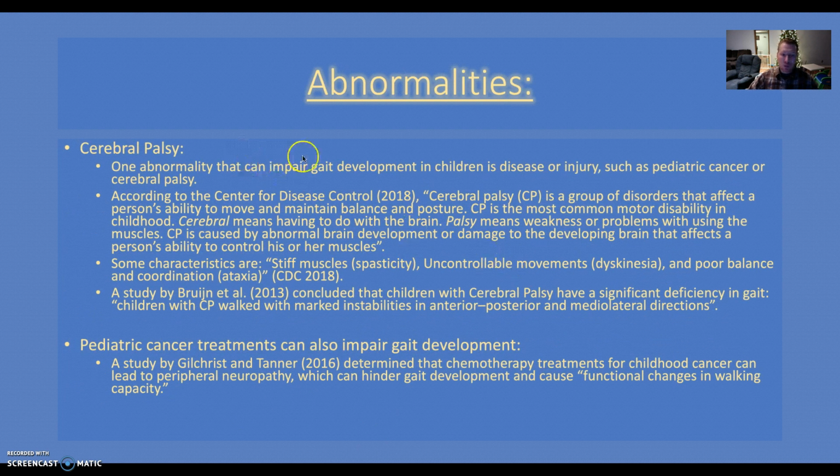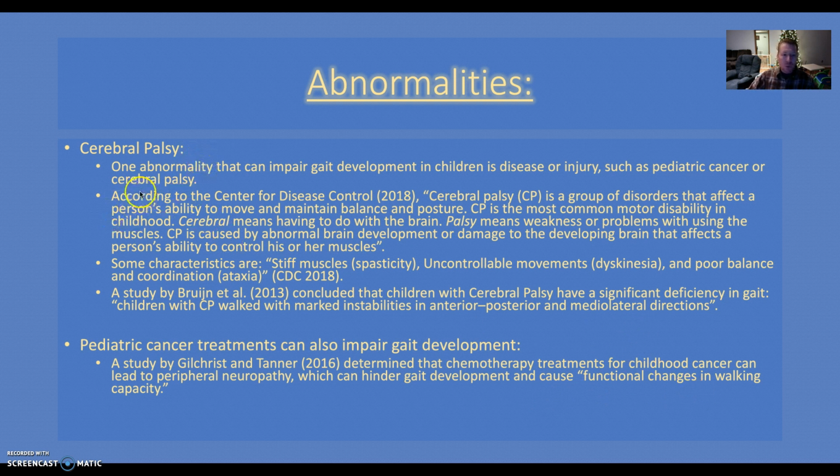In childhood, we can see abnormalities such as cerebral palsy. We can also find that a lot of kids these days are coming down with cases of cancer, and there are treatments for cancer that are going to impair gait development. A study by Gilchrist and Tanner determined that chemotherapy treatments for children with cancer can lead to peripheral neuropathy, which can hinder gait development and cause functional changes in walking capacity.